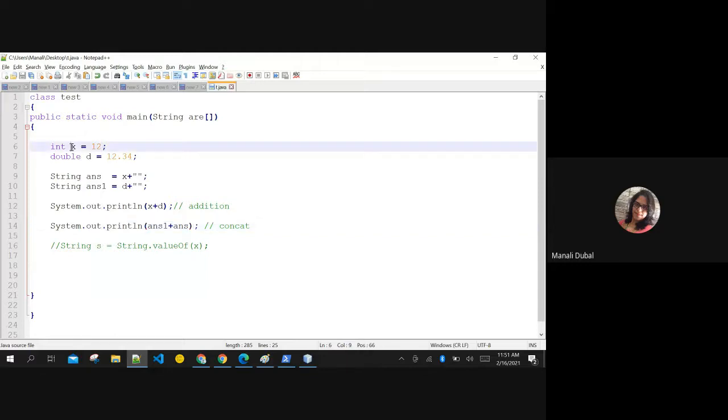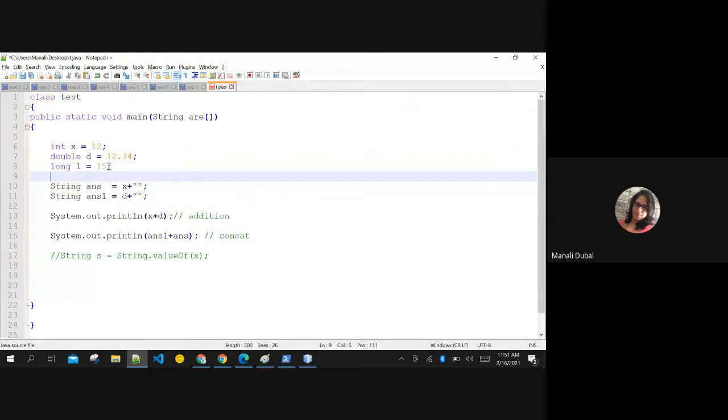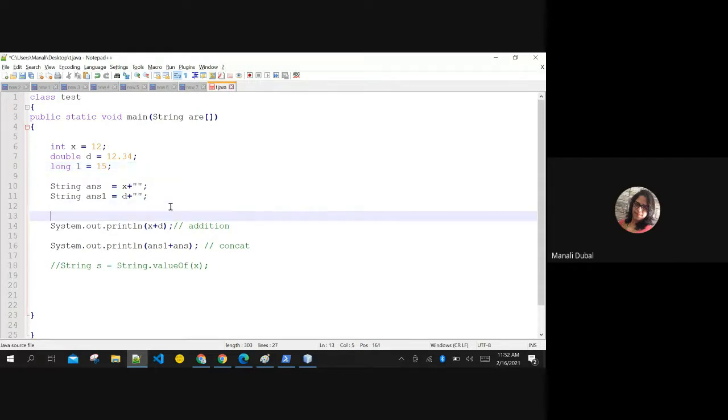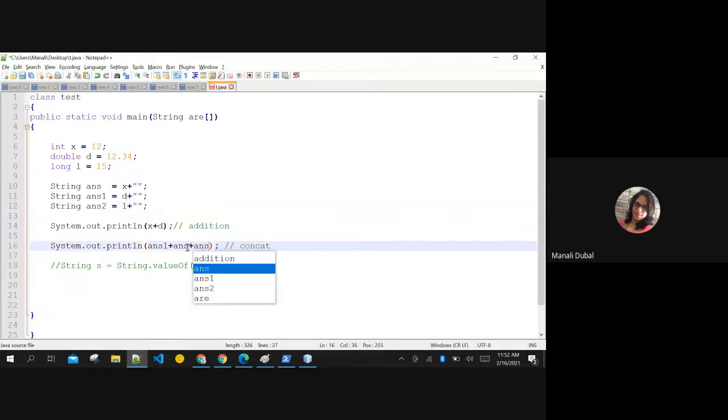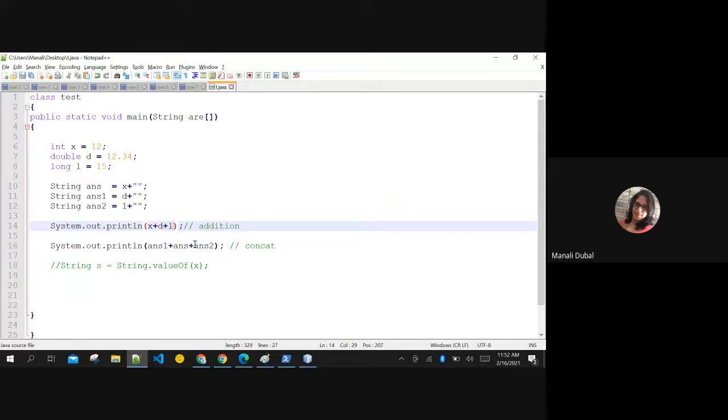Convert integer to string, double to string, same for long also. If you have some number in long, same thing. You need to give L here, I guess, L or small l. For float, you need to give F, right? I think it will work automatically. Let us see. If it is not working, then we can change it. Same thing for this L also. You can concatenate L plus a simple string like this. Then I am concatenating answer 2 also, and here I am adding this. Okay, let us run and check.